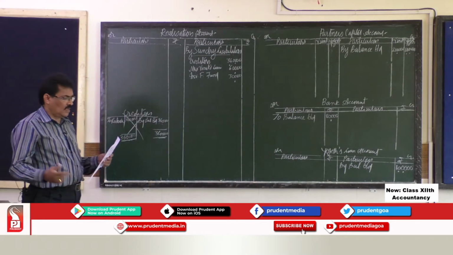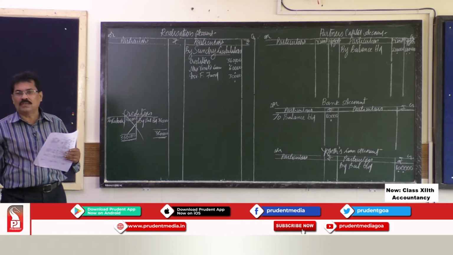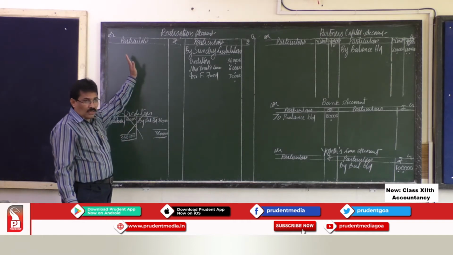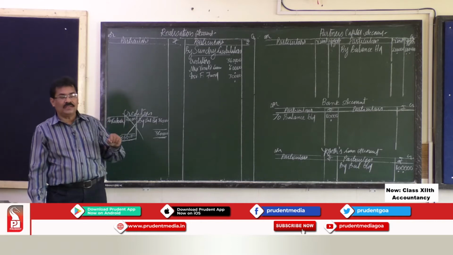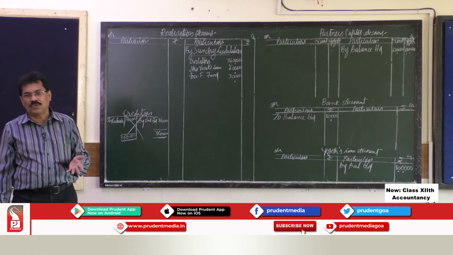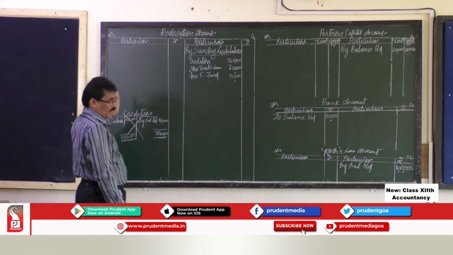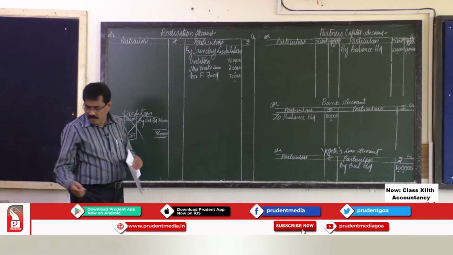Then we have other assets like stock. I told you, transfer all realizable assets. Realizable asset means the asset which can be disposed of and you can recover money on sale of those assets. So, only those assets you have to transfer.